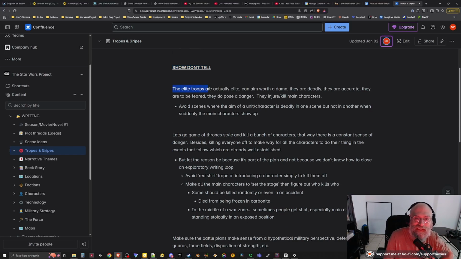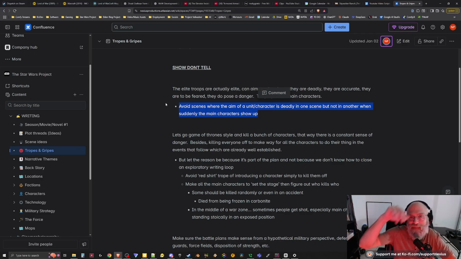Oh, the elite troops are actually elite, can aim worth a damn. They are deadly. They are accurate. They are to be feared. They do pose a danger. They injure and kill main characters. Avoid scenes where the aim of a unit/character is deadly in one scene, but not in another when suddenly the main character shows up. Right, so that's just a gripe. Everybody knows the meme that stormtroopers can't hit the broadside of a barn.